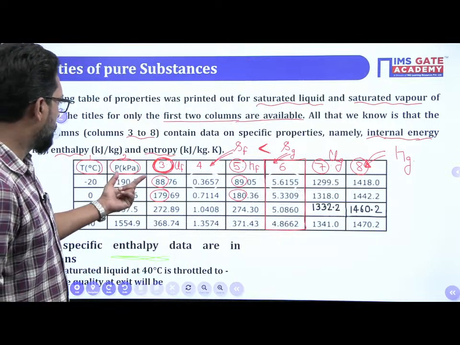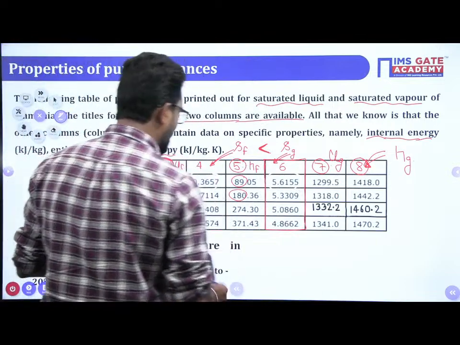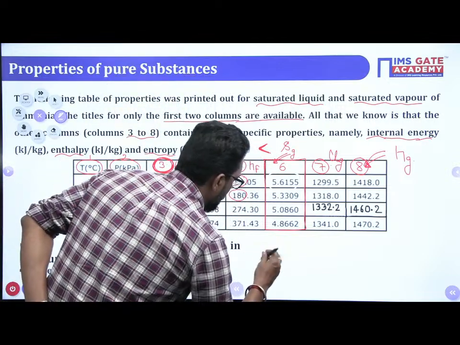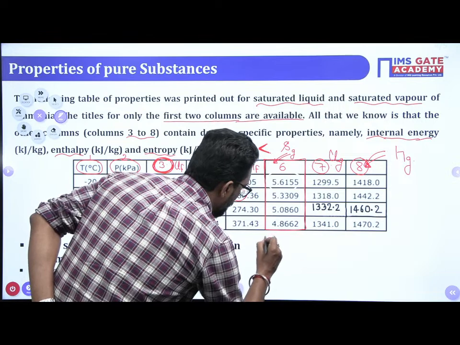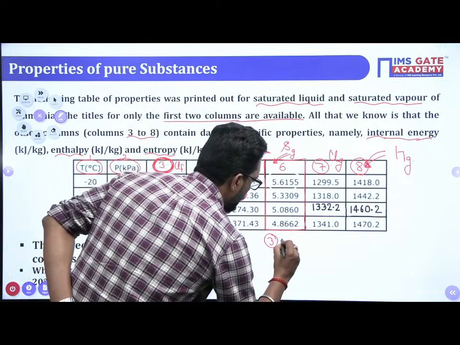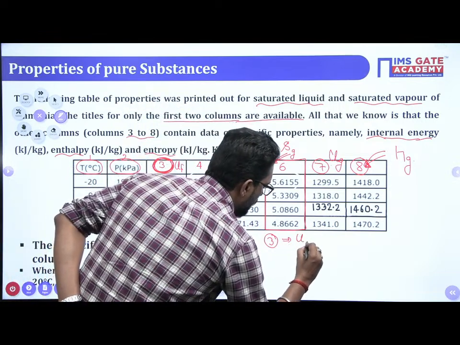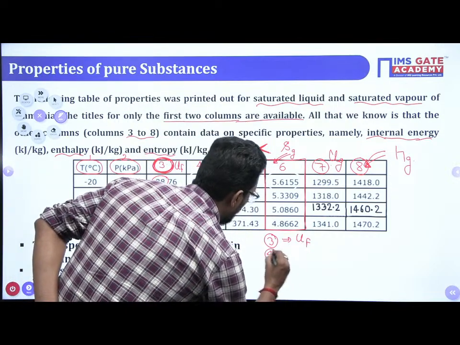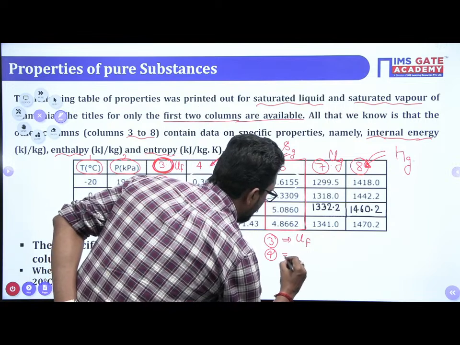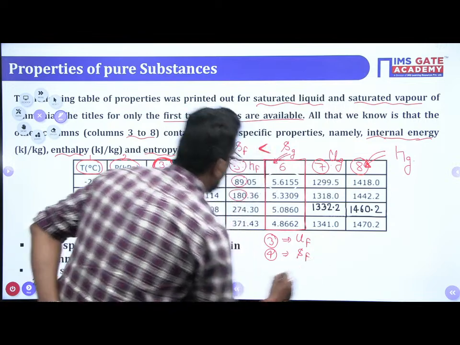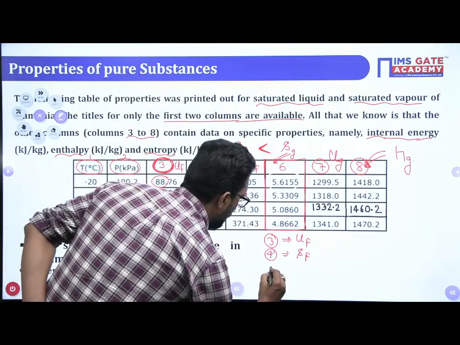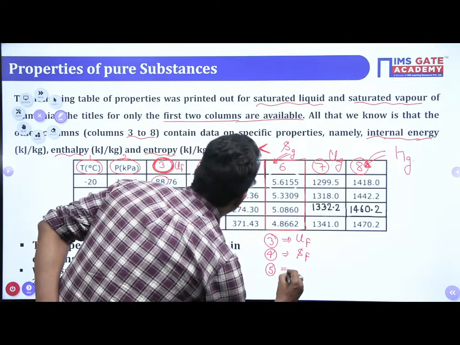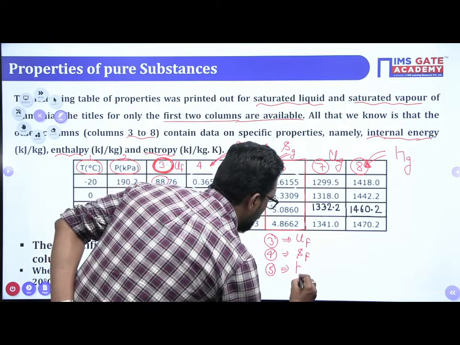So we have to write like that. Column 3 is your UF. Column 4 is your SF. Column 5 is your HF.